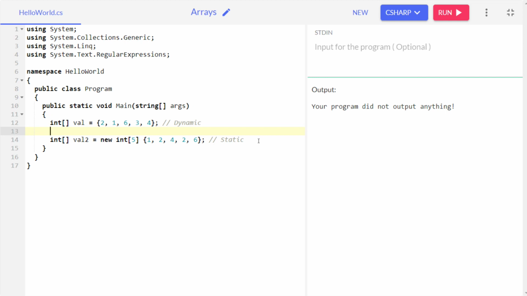Now see the difference between dynamic and static arrays. Why is it called static? Static means which can't be changed afterwards.